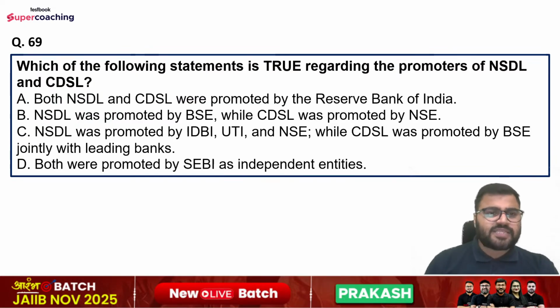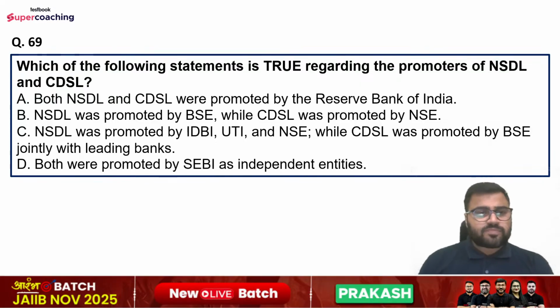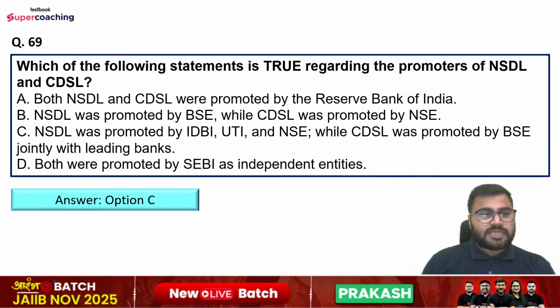Question number 69. Which of the following statements is true regarding the promoters of NSDL and CDSL? Options are: both NSDL and CDSL were promoted by the Reserve Bank of India; NSDL was promoted by BSE while CDSL was promoted by NSE; NSDL was promoted by IDBI, UTI, NSE, while CDSL was promoted by BSE jointly with leading banks; option D is both were promoted by SEBI as independent entities. So right answer is option number C here.